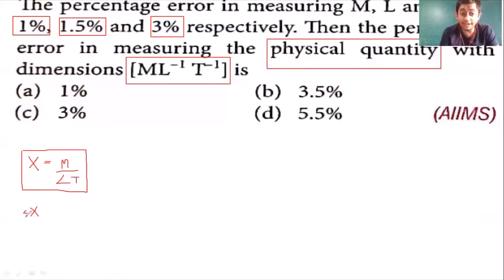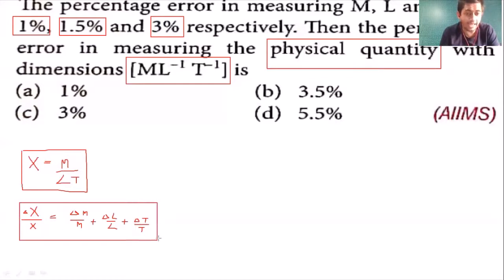So in division and multiplication, relative error gets added. Relative error gets added. So I can say that delta x by x, meaning relative error in x, will be equal to relative error in M, meaning delta M by M, plus, since in multiplication and division relative error adds, delta L divided by L, plus delta T divided by T. So my dear students, we will get relative error in X is equal to relative error in M plus relative error in L plus relative error in T.